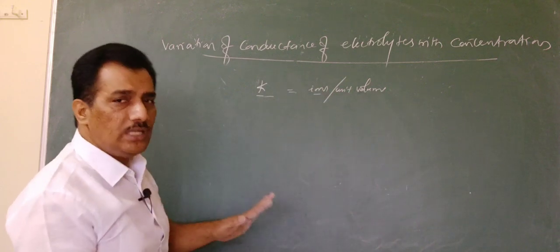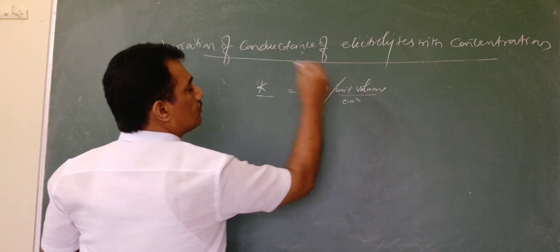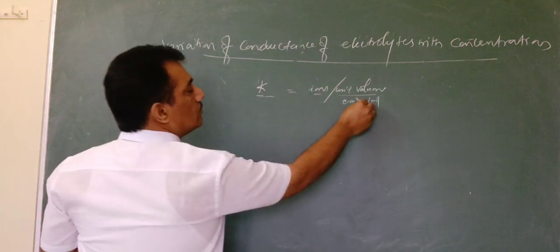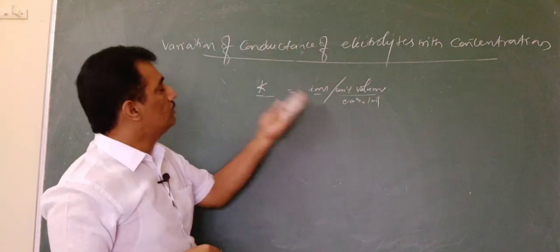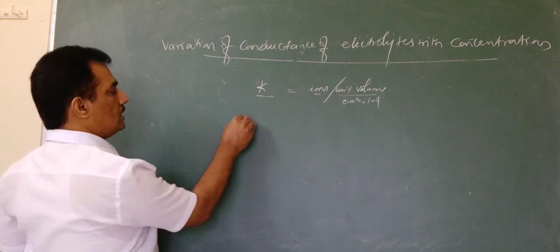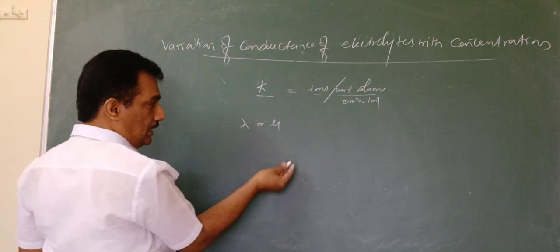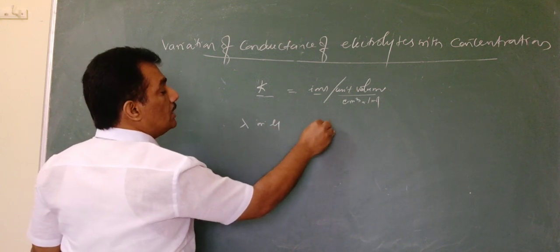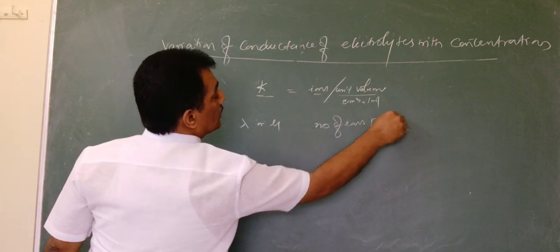For easy understanding, let us take this unit volume as cm cube, that is 1 cc or 1 ml. So depending on the number of ions present in that unit volume, the specific conductance will be. Clear? And next, one more is lambda or mu. The conductance depends on the number of ions present in the solution.